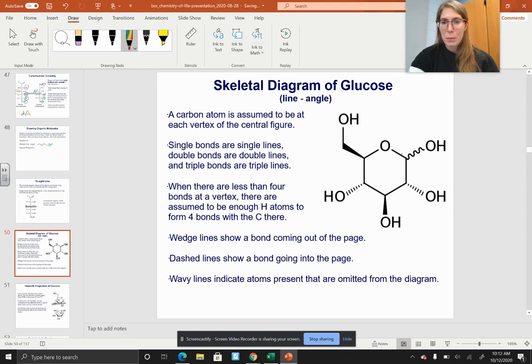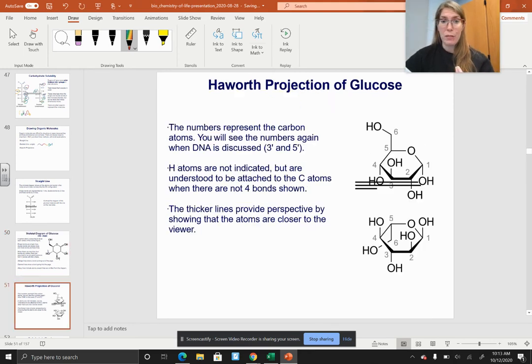The wedge shows the bond coming out of the page, so you would imagine this one is coming towards you. This one and this one are going away from the page. Again, this is a skeletal diagram of glucose, also known as line and angle. There are different ways to skin a cat here, and this is obviously one of them.